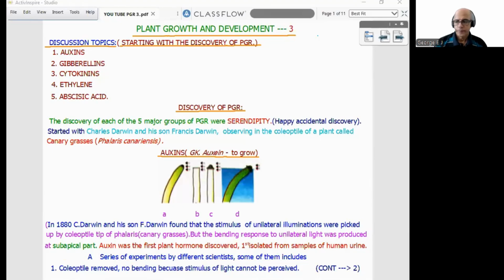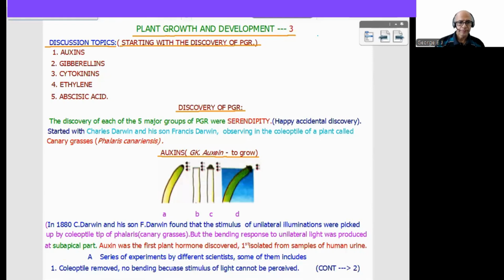So I will share the screen. I think the screen came. So we can proceed.